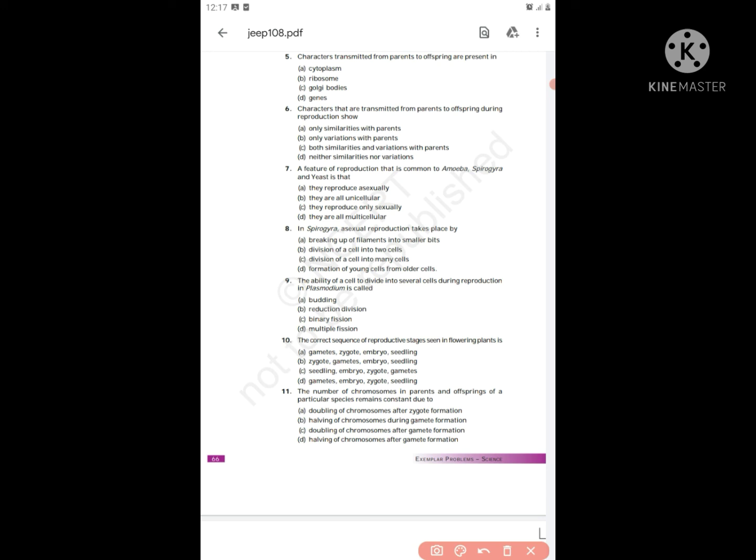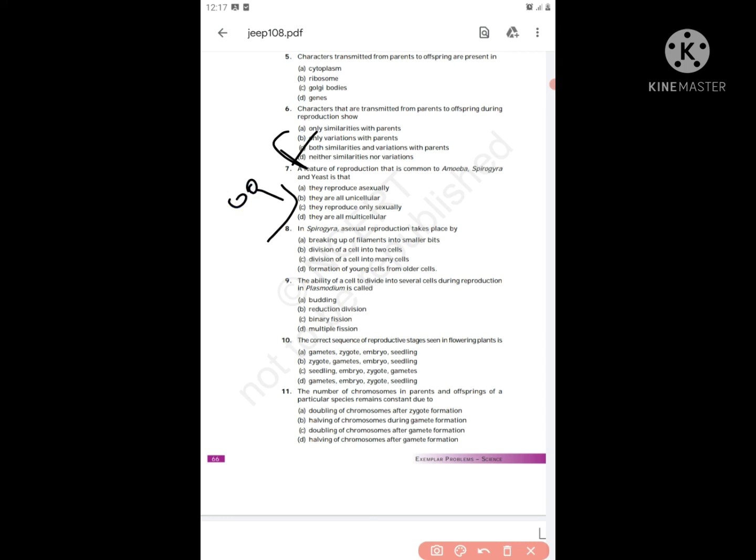We'll move on to the next question, the 10th one. The correct sequence of reproductive stages seen in flowering plants. We just discussed that fusion of gametes is called fertilization.